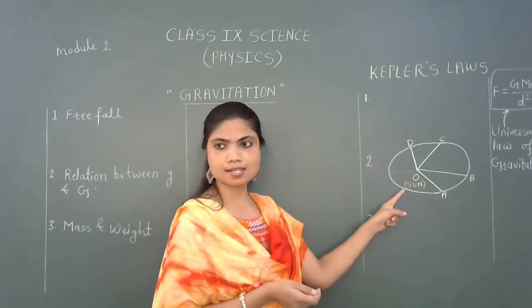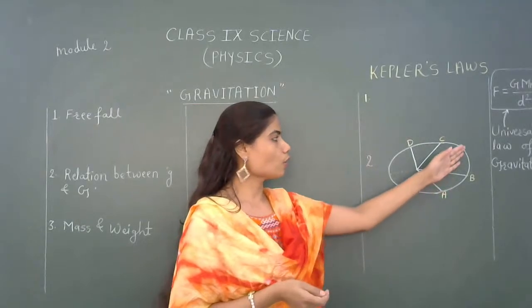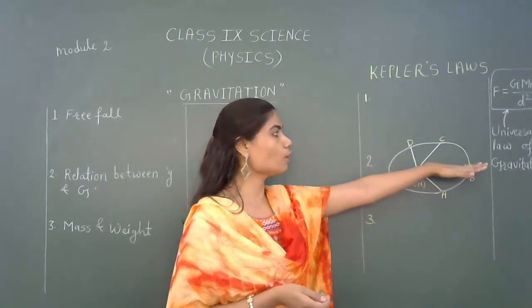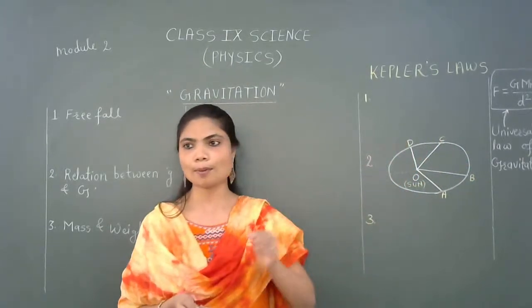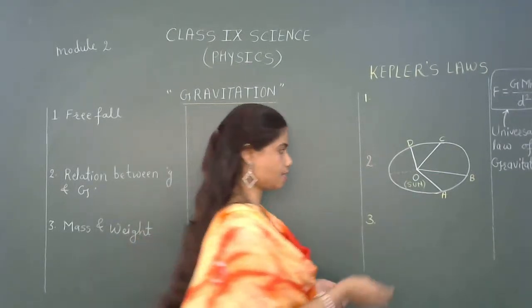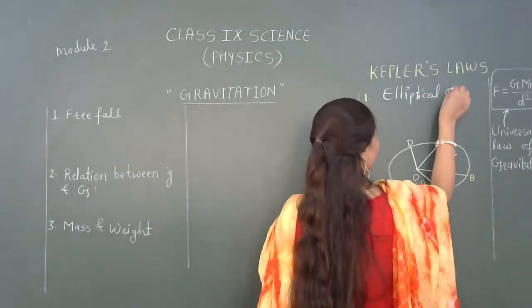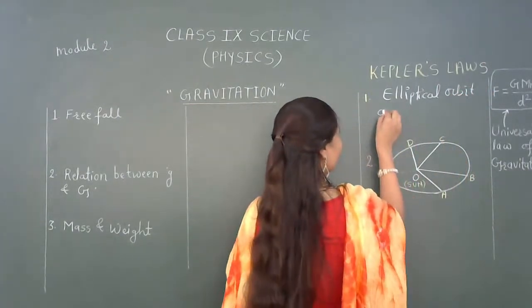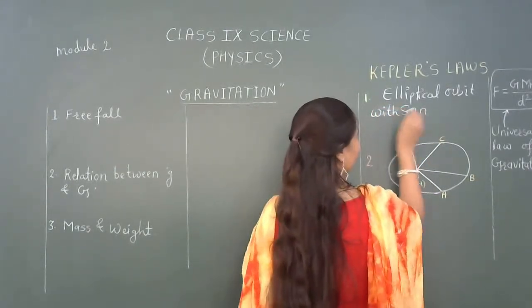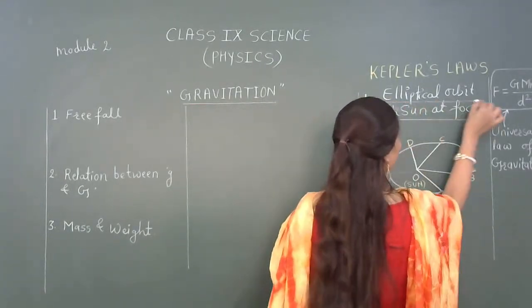You can see this diagram clearly. This point O is the sun, and your planet may be at one of the points A, B, C or D. When any planet goes around the sun, it moves in an elliptical orbit with the sun at one of the foci. This is important to be understood.